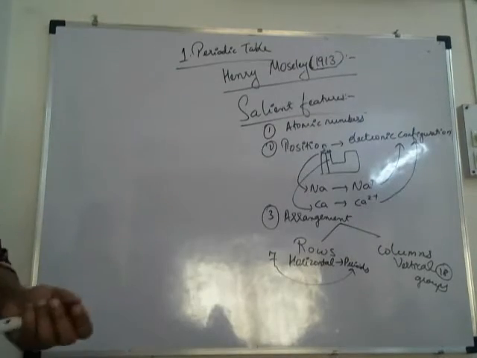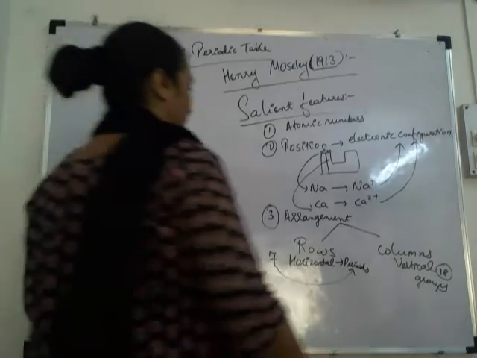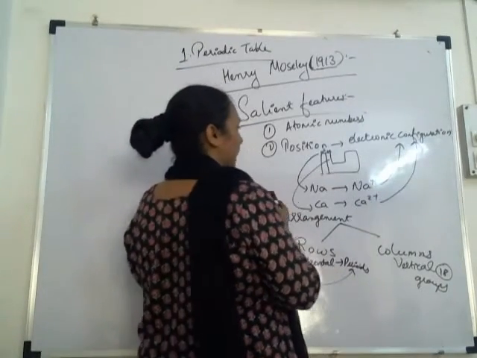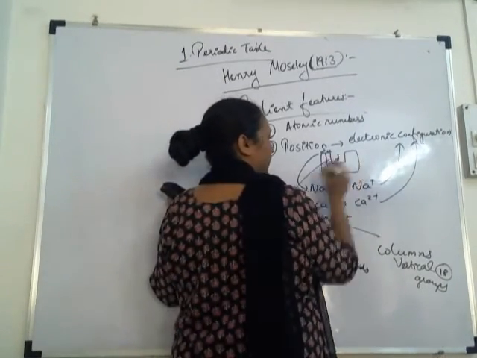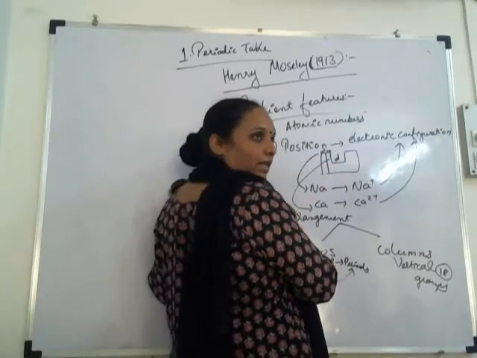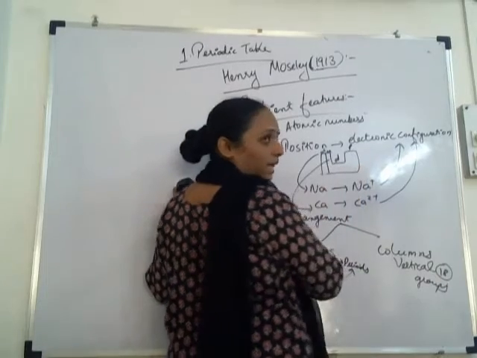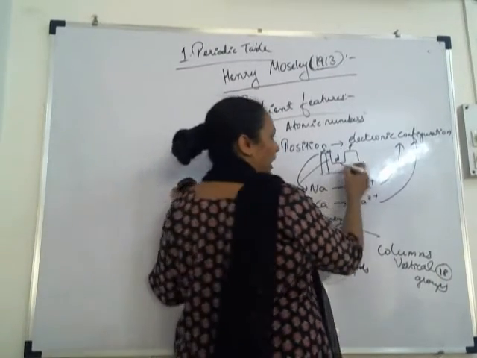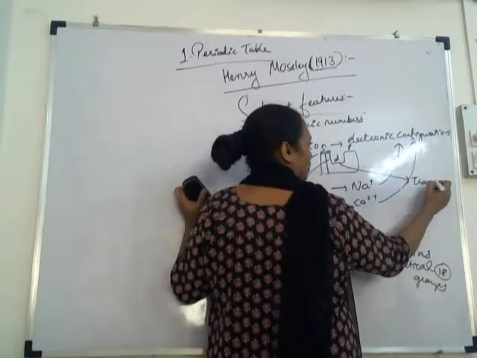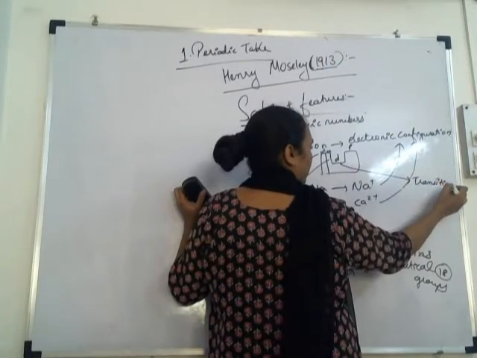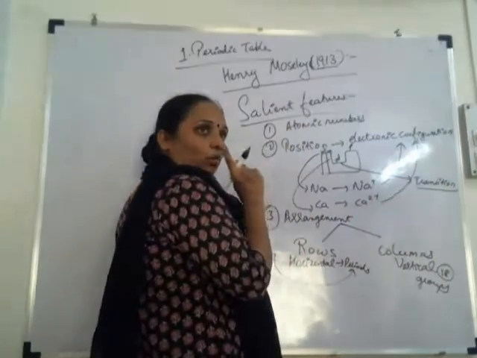One more example of this is the transition elements. Which is the transition block? It was D. Transition elements lie from S to P; in between there is D. D is called transition. All the transition elements are present over here. Why transition?